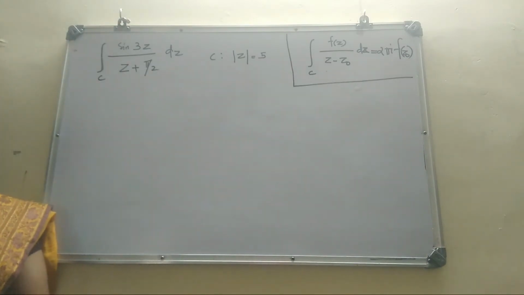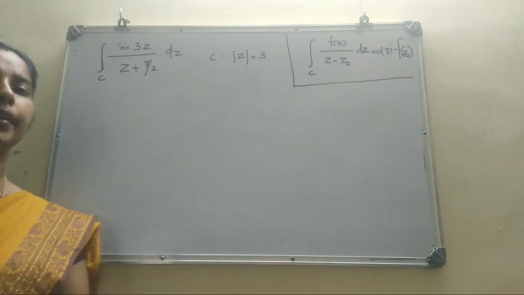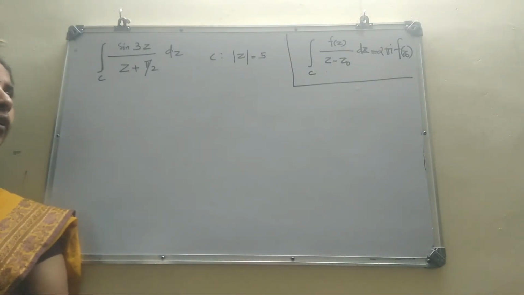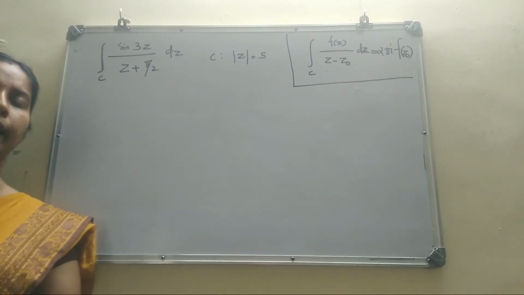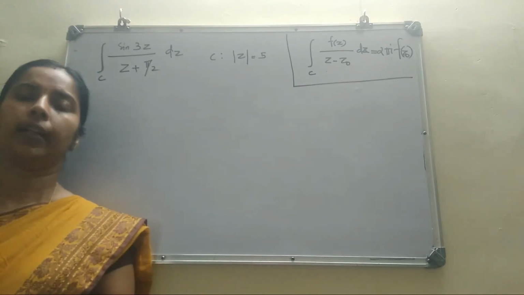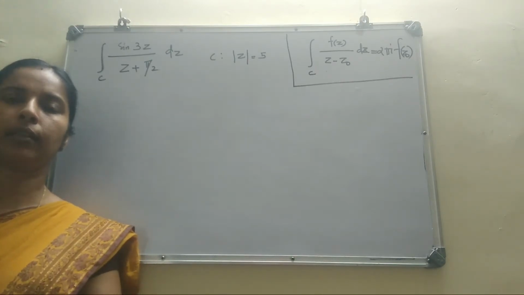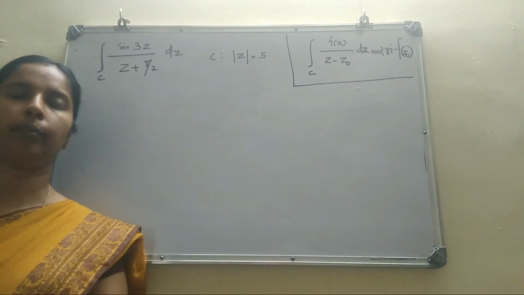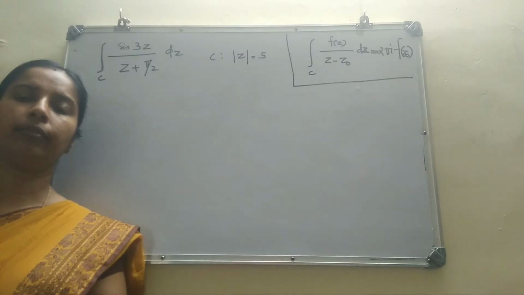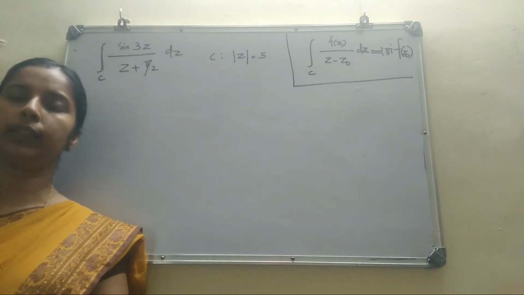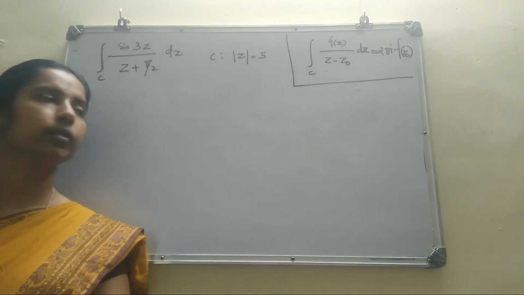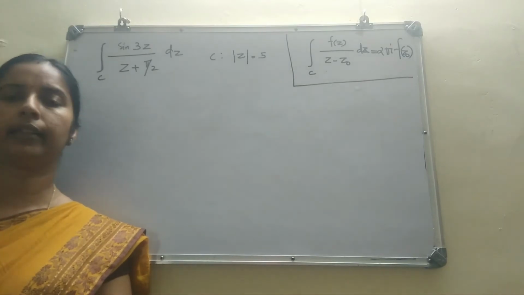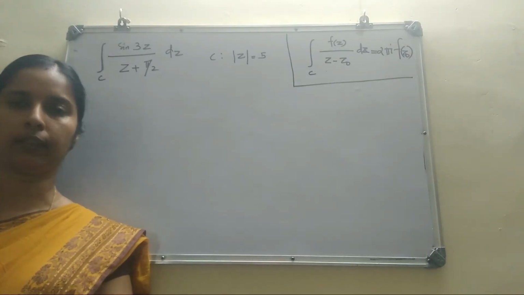Next consider the integral over C of sin 3z by z plus pi by 2 dz, where C is mod z equal to 5. First you notice the circle, then you analyze the singular points of the given function. Next you check the position of the singular point with respect to the circle, that is, whether it is inside or outside. Then you apply a suitable formula for integration. If you apply Cauchy's integral formula, then you have to select suitable z0 and f(z). Then the value of the integral is 2 pi i f of z0. This is the method.